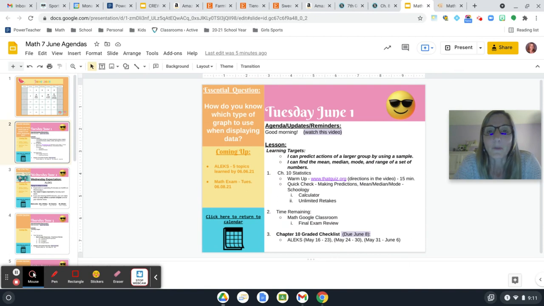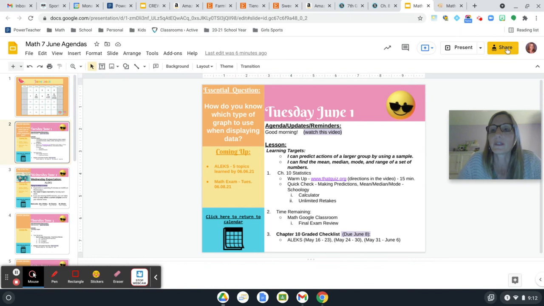So notice at the bottom also, last thing, number 3, Chapter 10 graded checklist is due June 8th. So that's also about a week away, next Tuesday. And since this is our last week, those are the 3 ALEKS weeks that are going to be due on June 8th. I also need to add on there the quick check that you're taking today. All right, so we're going to get going. Let me show you the warm-up first, please.